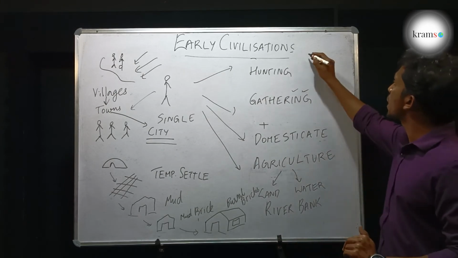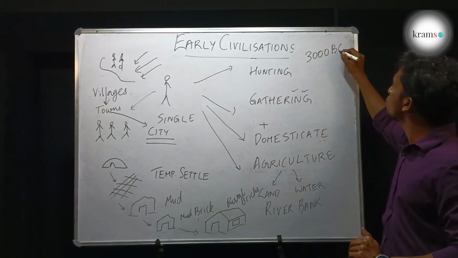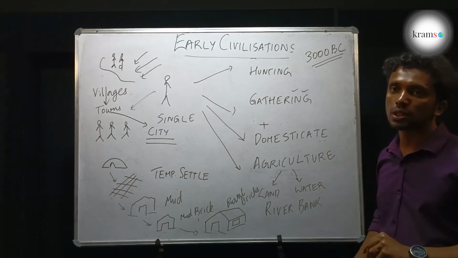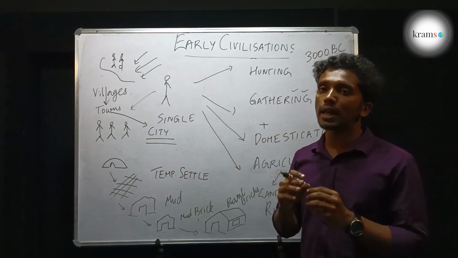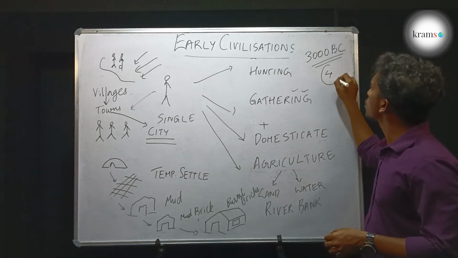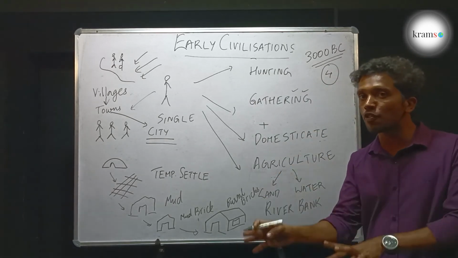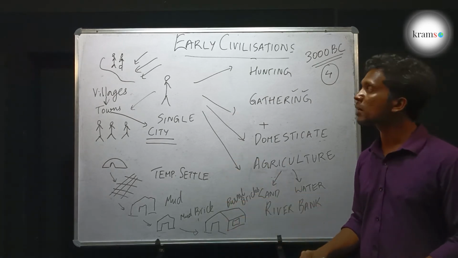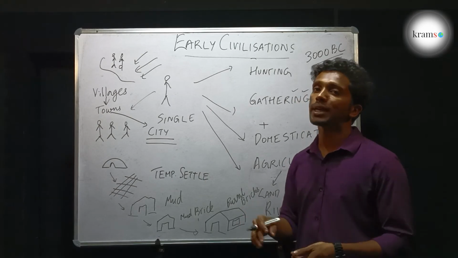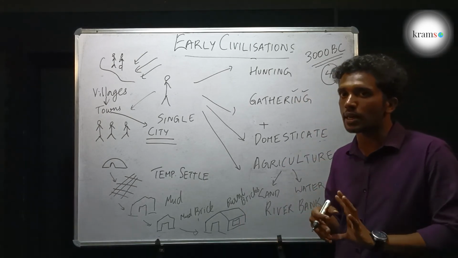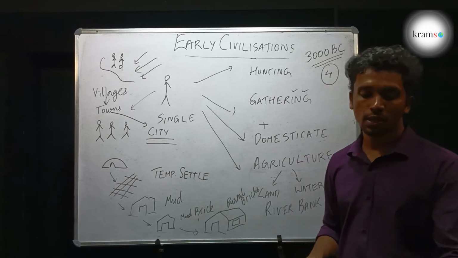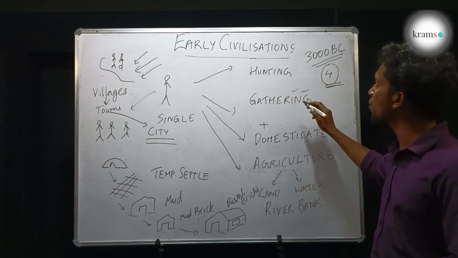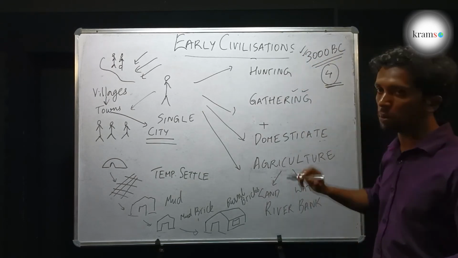And in the world, around 3000 BC, in 4 different parts of the world, 4 civilizations came into existence. These 4 civilizations came into existence on their own. They were not influencing each other. But later, they had trade relations. And we are going to see which were those 4 ancient civilizations of the world that existed around 3000 BC.